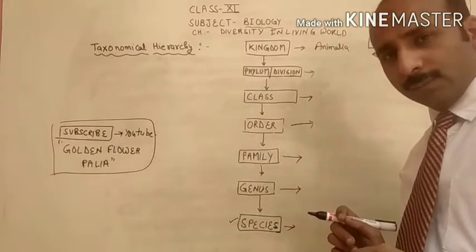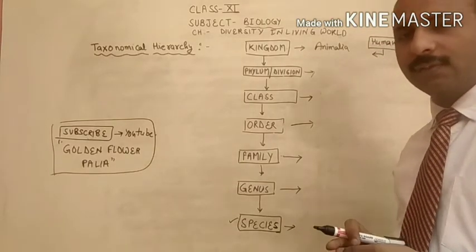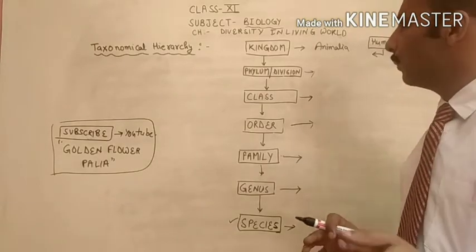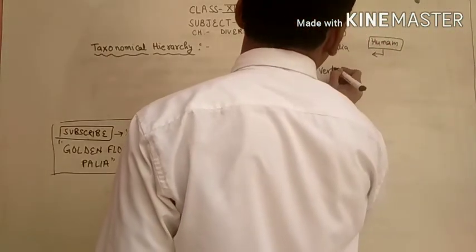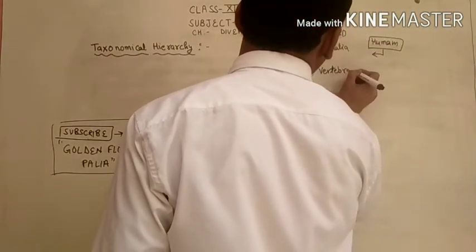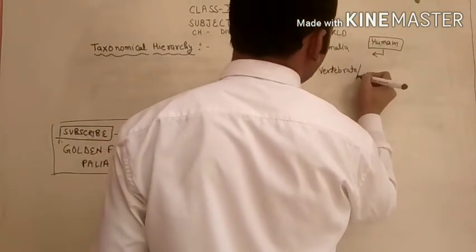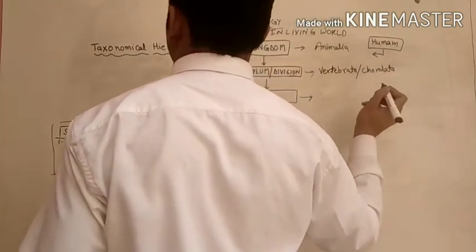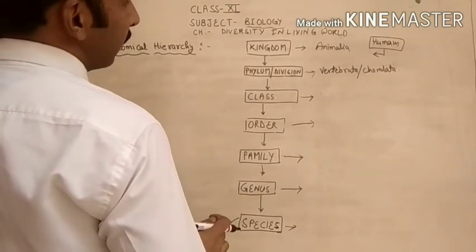We are animals, but you can say we are civilized animals which have a very good power of sense or consciousness. So kingdom Animalia, phylum Chordata, or you can say Vertebrata. Chordata or Vertebrata, whatever you want to write. Otherwise Vertebrata is a good term given for the subphylum.